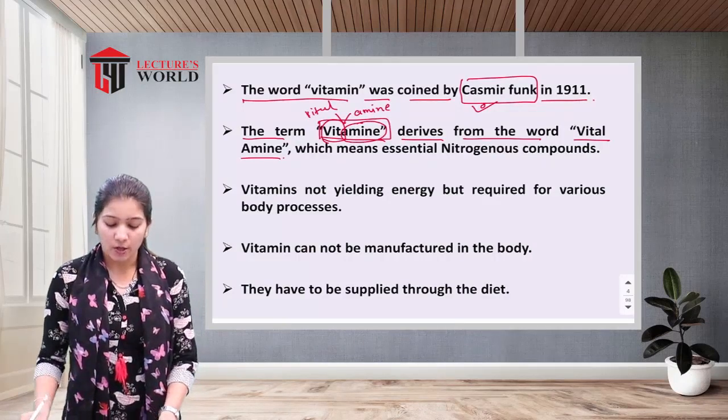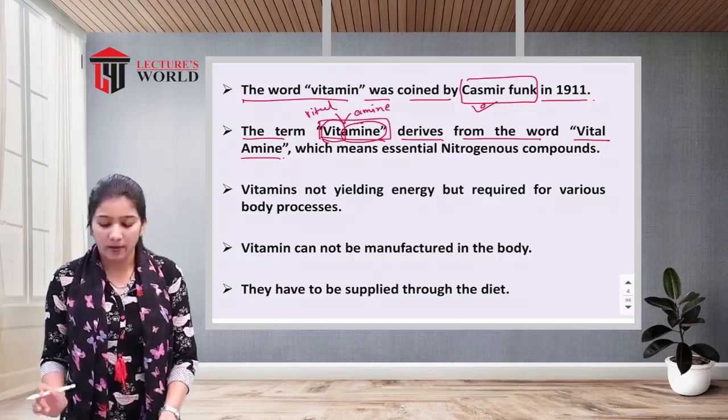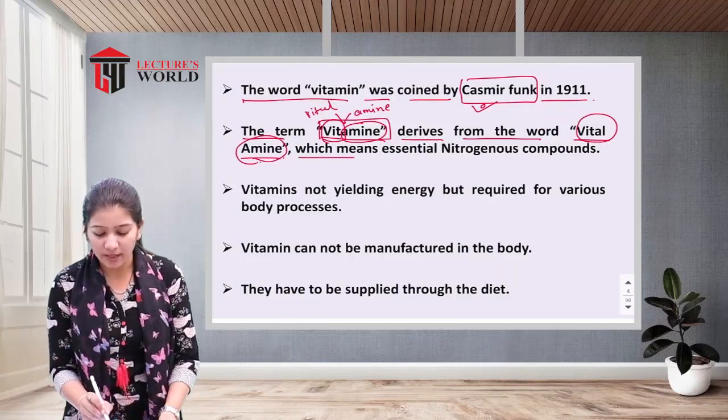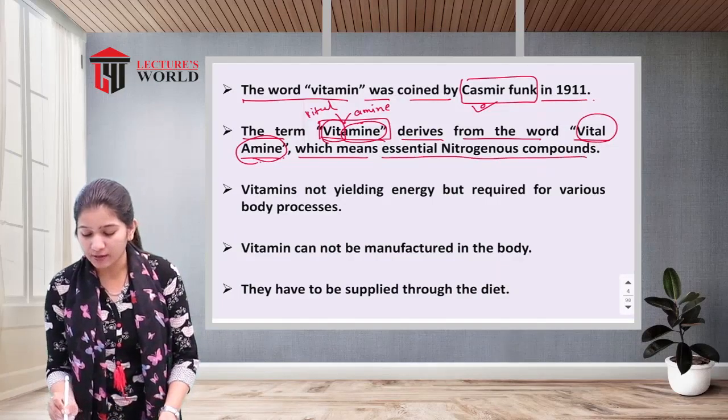It is derived from the two words vital and amine, which means essential nitrogenous compound.